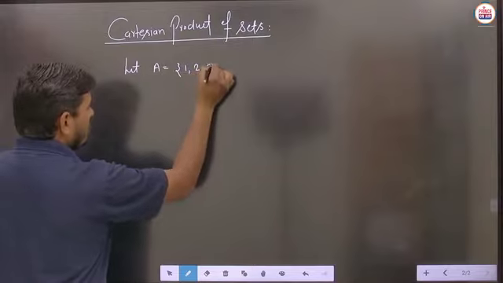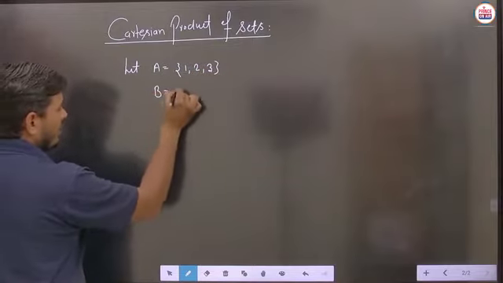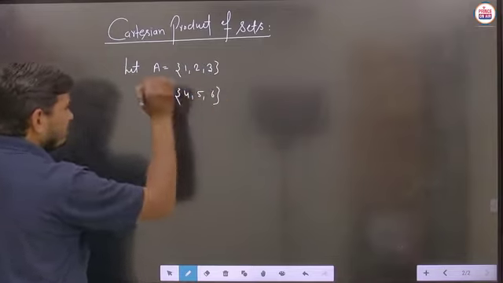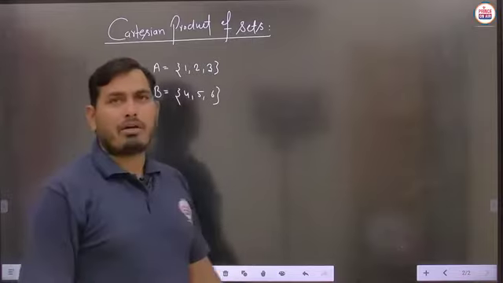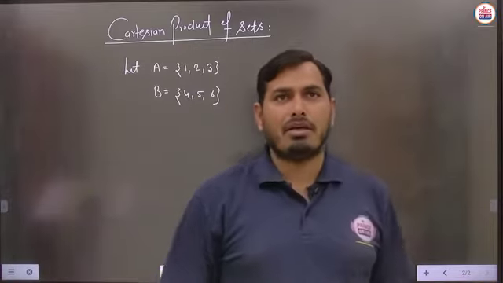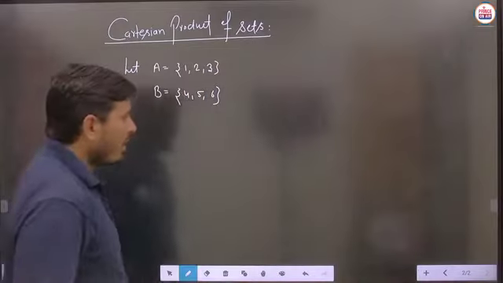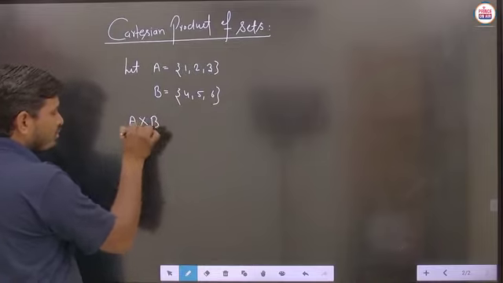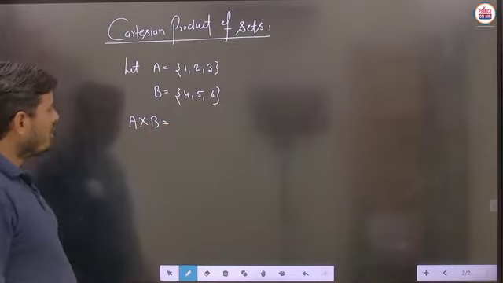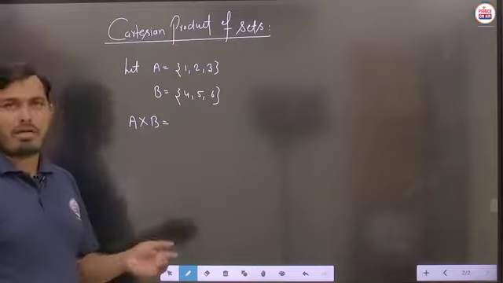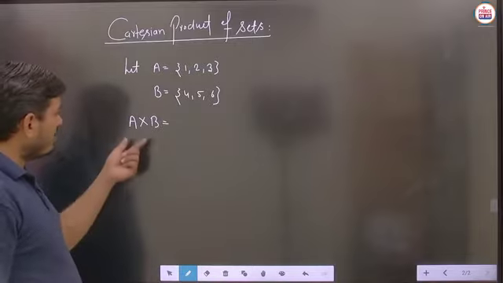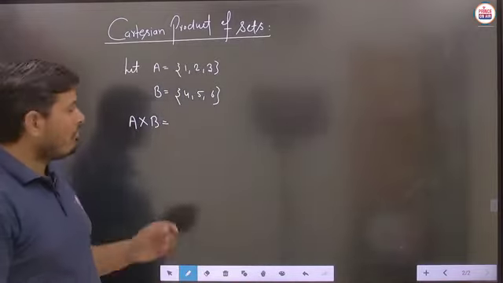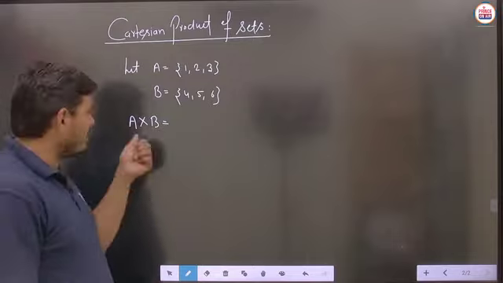So basically students, let's suppose we are taking any set A, and suppose set A is written as 1, 2, 3, and suppose we are taking another set B as 4, 5, 6. Now students, the Cartesian product of two sets is defined as A cross B. How is the Cartesian product represented? Definitely this particular sign, cross, is used to define the Cartesian product. Either you can say it is the Cartesian product of A and B, or you can say A cross B. Both notations you can use, no problem. But in the general way, we write the Cartesian product as A cross B.